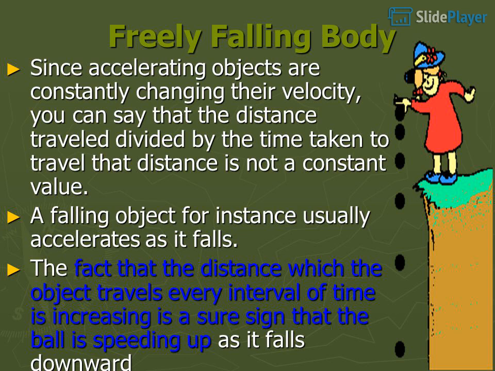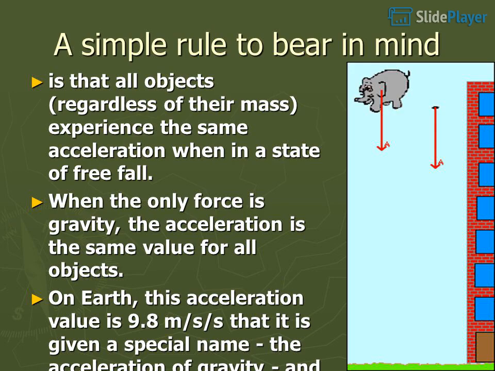A simple rule to bear in mind is that all objects, regardless of their mass, experience the same acceleration when in a state of free fall. When the only force is gravity, the acceleration is the same value for all objects. On Earth, this acceleration value is 9.8 meters per second squared, and it is given a special name, the acceleration of gravity, and a special symbol, g.